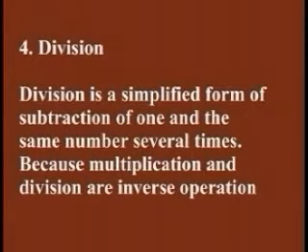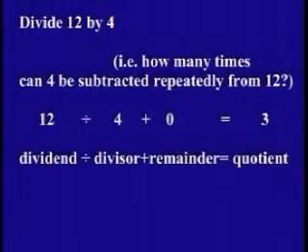Division. Division is a simplified form of subtraction of one and the same number several times, because multiplication and division are inverse operations. For example, divide 12 by 4. That is, how many times can 4 be subtracted repeatedly from 12? 12 divided by 4 plus 0 is equal to 3. Dividend divided by divisor plus remainder is equal to quotient.